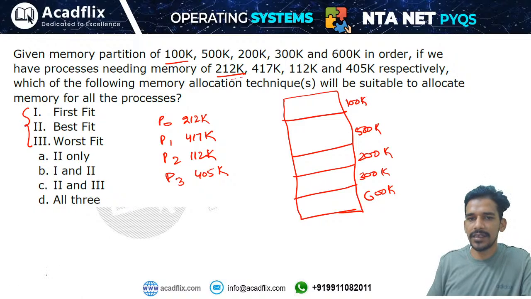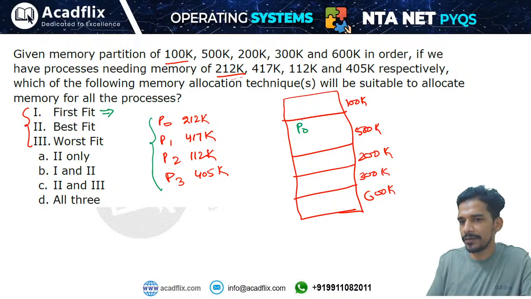This is asking which memory allocation technique will be suitable to allocate memory for all the processes. You have to allocate memory to all the processes. If we use first fit, P0 requires 212 kilobytes, so it will be allocated this partition.